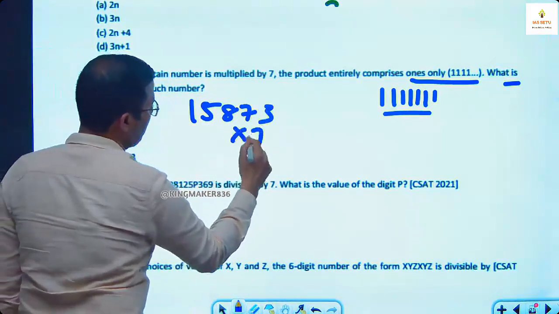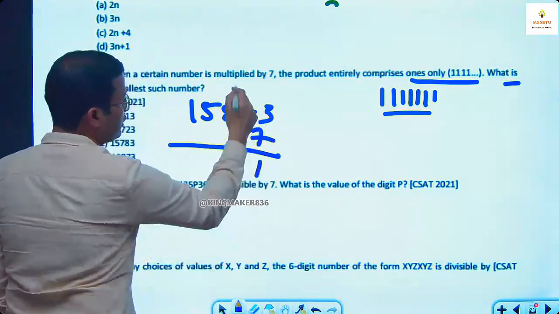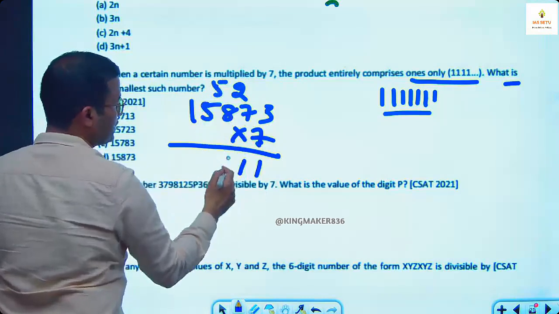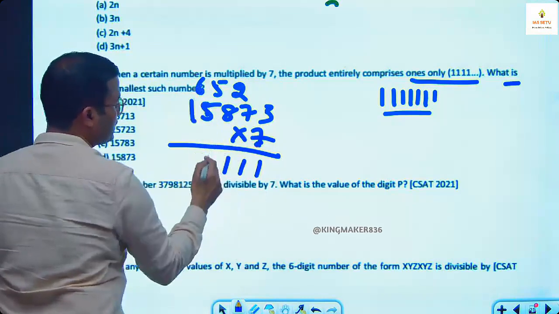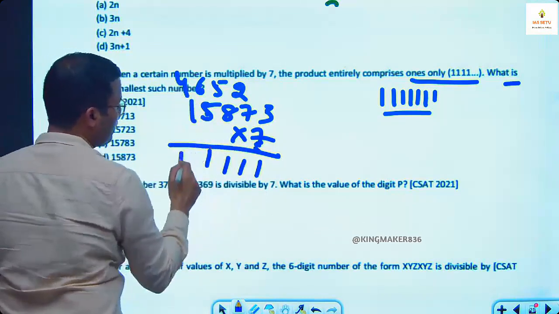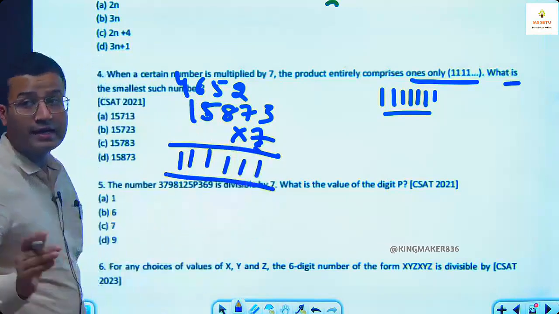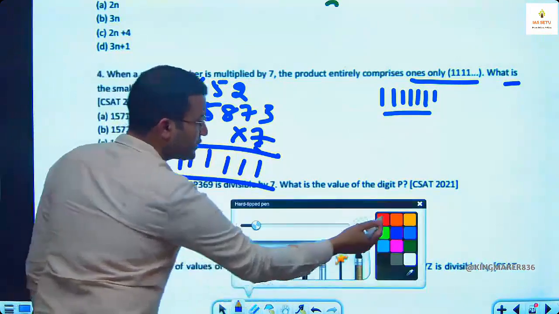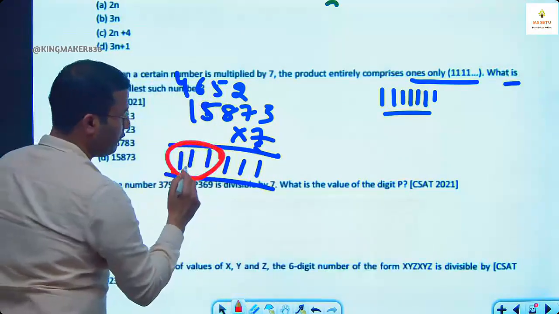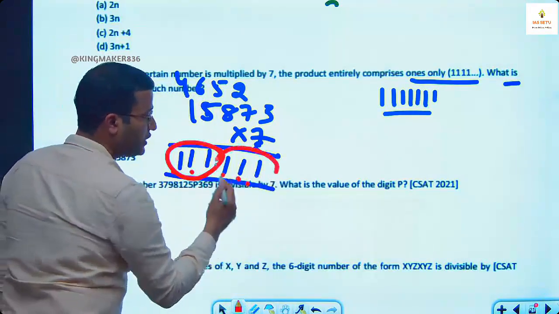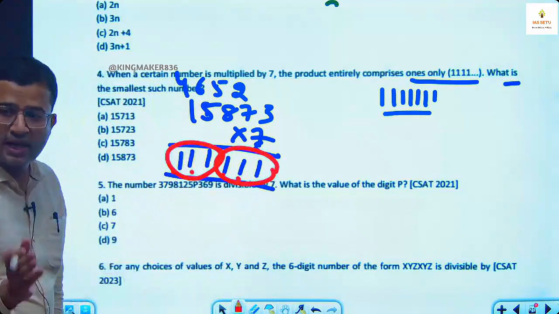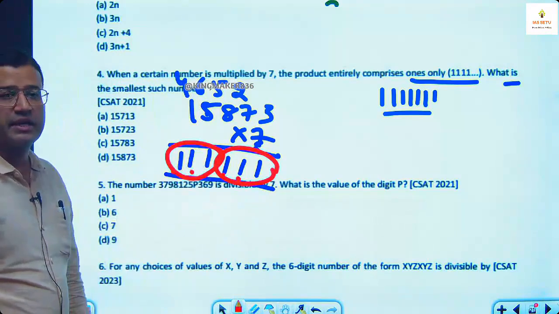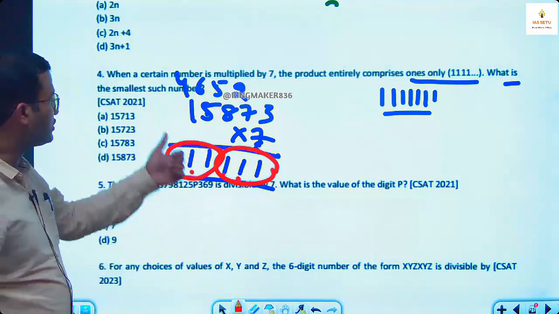15873 multiplied with 7. 7 3s are 21, 2. 49 plus 2, 51. 56 plus 1, 61. 35 plus 6, 41. 4. 7 plus 4, 11. And can you connect this number with today's lecture? It is a 6-digit number in the form of ABC, ABC. It has to be divisible by 7, 11, 13. तो यहाँ पे 6 digit बन जाएंगी 1, 1, 1, 1, which is divisible by 7.